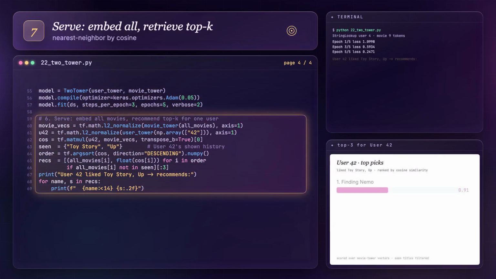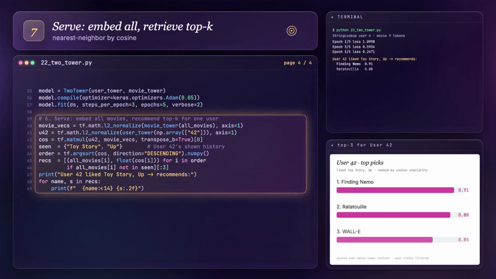Now we serve. We run every movie through the movie tower once and stack the vectors into one matrix. That's the index you'd cache in production. To recommend for user 42, we embed just that user, L2 normalize both sides, so the dot product becomes cosine similarity, score against all movie vectors, drop the films they've already seen, and take the top 3. The print shows the films and their cosine scores.